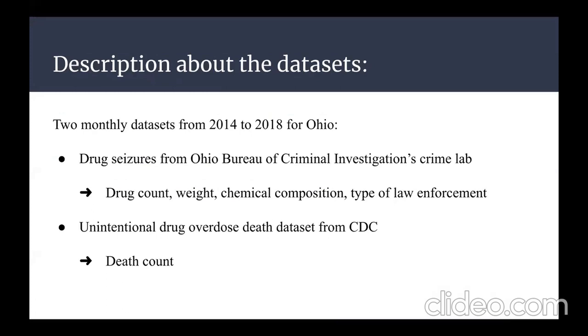Here are the two data sets we mainly use, two monthly data sets from 2014 to 2018 for Ohio specifically. The first one is about drug seizures from the Ohio Bureau of Criminal Investigations Crime Lab. For each drug seizure, we have drug count and weight, chemical composition, as well as the type of law enforcement. The second data set is from the CDC, for unintentional drug overdose deaths. For this data set, we have death counts per month.